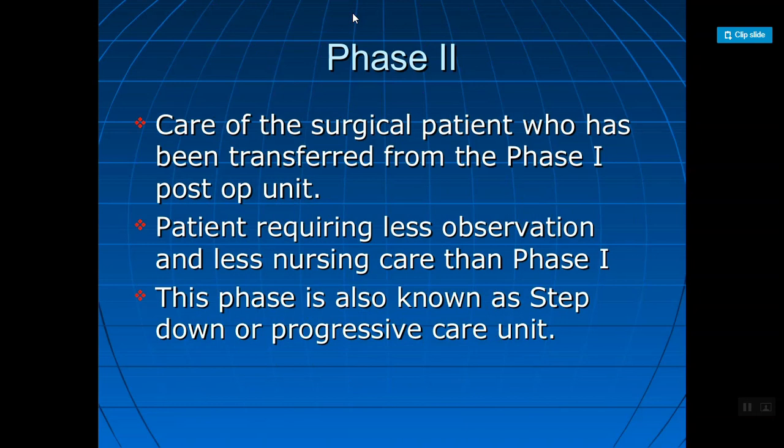Phase 1 is very critical, but phase 2 requires less observation and less nursing care than phase 1. This phase is also known as the step down or progressive care unit. We only have to assess the progress of the patients, and normal routine care should be given.